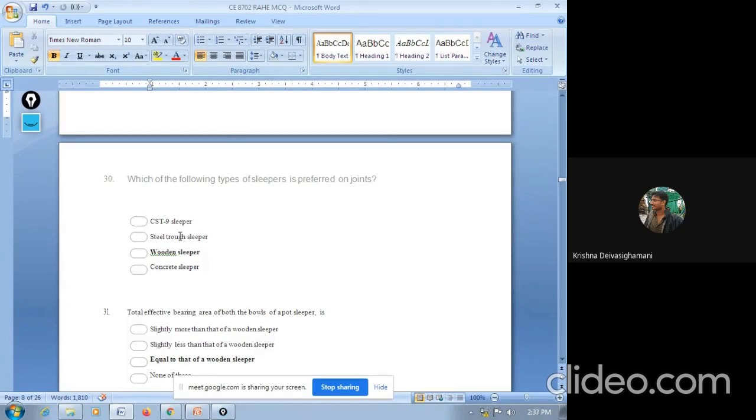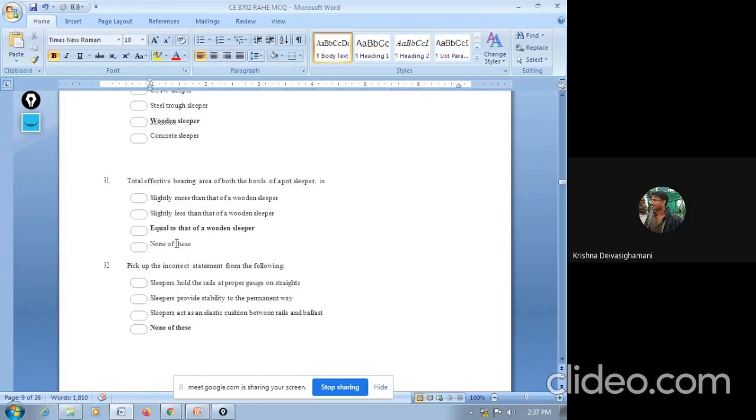For that, if you are providing steel or concrete or RT9 type of sleepers, it is not economical. In order to replace it frequently, we generally use wooden sleepers over the joints. In order to minimize our expense, we generally provide wooden sleepers at the joints. If we need to replace it, we can simply replace it because wooden sleepers are very cheap. Also, it will have some scrap value. So that's why wooden sleepers are preferred in the joints.